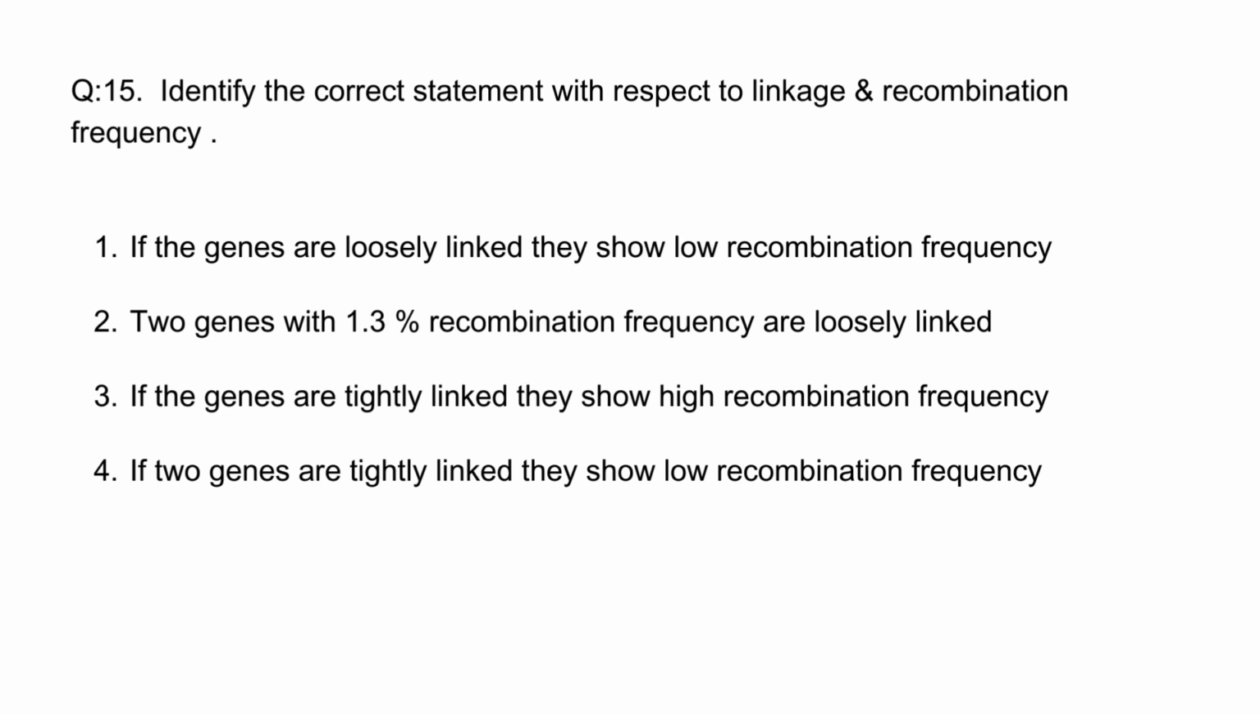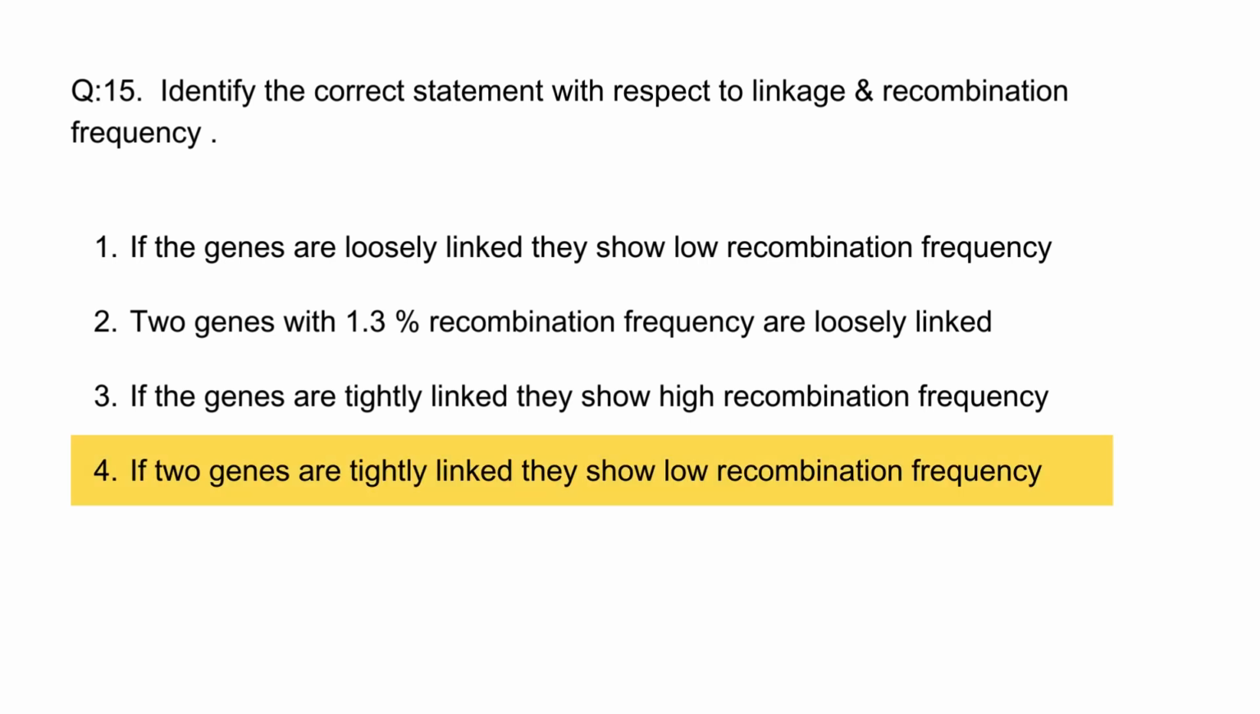Now let's look at option 3. If the genes are tightly linked, they show high recombination frequency. No, this option is also incorrect, because if they are tightly linked, that means they will show low recombination frequency. And in option 4, we can see that if the two genes are tightly linked, they show low recombination frequency, and it's the correct option for this question. So option 4 is the correct answer.